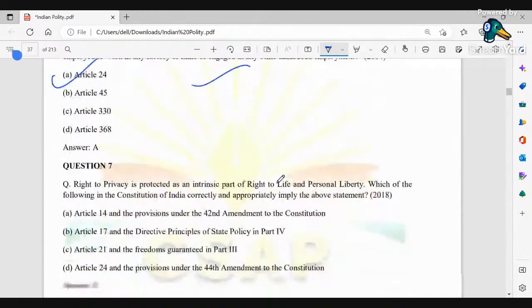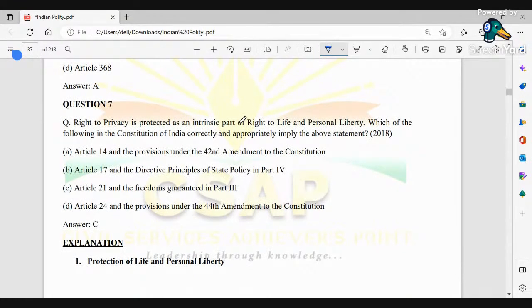So we could see that this prohibits work by children below the age of 14 years. Then, the right to privacy is protected as an intrinsic part of the right to life and personal liberty. Which of the following articles of the Constitution of India correctly and appropriately implies the above statement? So obviously here we could see that Article 21 and the freedoms granted in Part 3 are mentioned under this right to life and personal liberty. So Article 21 is the correct answer to the question asked here, because when I say protection of life and personal liberty, that means no person shall be deprived of his life or personal liberty except according to the procedure established by law.